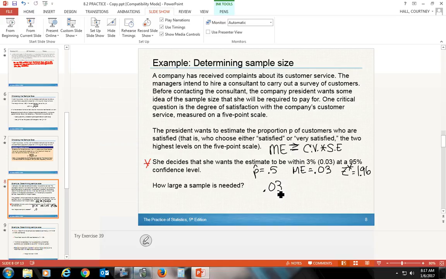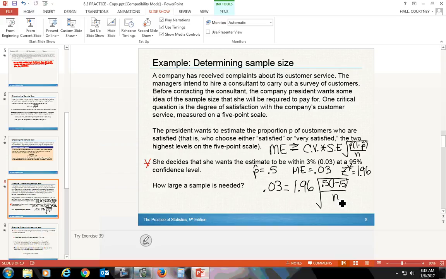So if we do 0.03 for the margin of error, critical value of 1.96, and we don't know a whole lot about the standard error, but we do know that we can use the formula square root of p hat times 1 minus p hat over n, and n is what we're trying to solve for. But since we don't know a p hat, we're just going to guess that it's 0.5. So again, if you don't know a p hat, just plug in 0.5. Again, it maximizes what your margin of error could be. And so that's why they go with that. When you do 1 minus 0.5, you're obviously going to get 0.5, and 0.5 times 0.5 is 0.25.